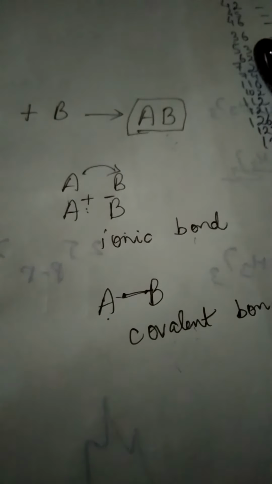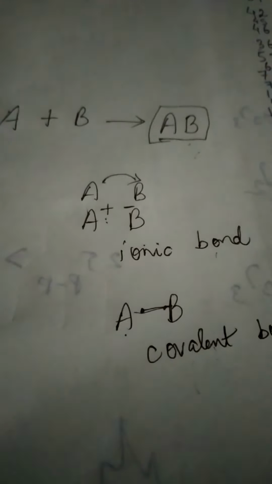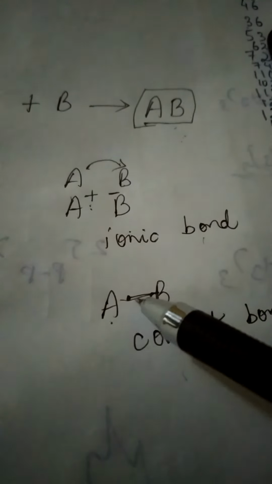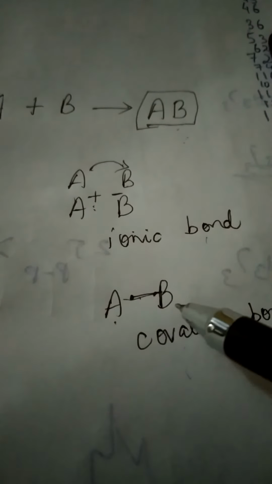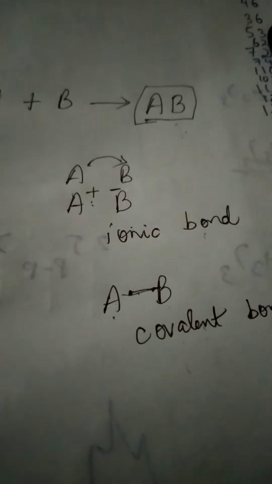time. In case you do not follow, you can always get back to me on my WhatsApp number. I will explain this bond topic to you in a little more detail. Okay? For the time being, we move forward. Now, this bond which has been formed between the two elements A and B, either by ionic bonding or by covalent bonding, it is irrelevant.